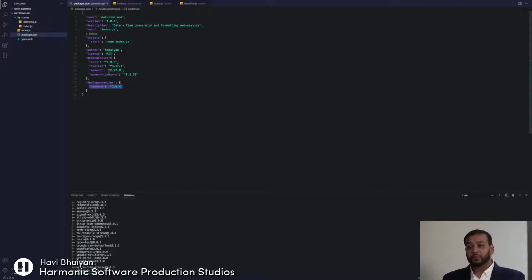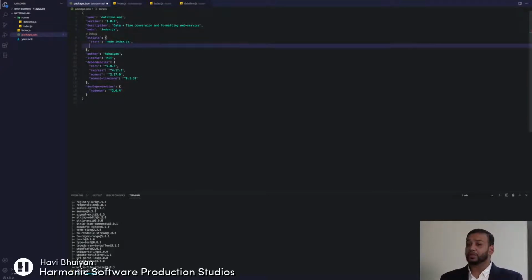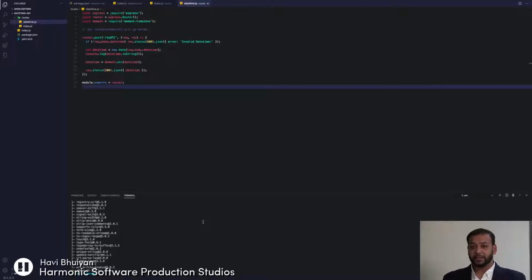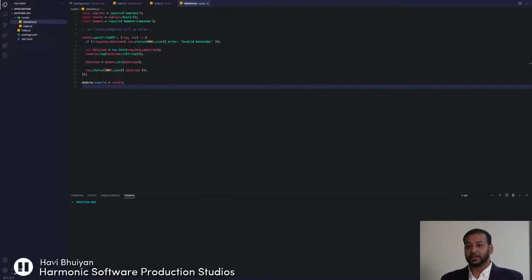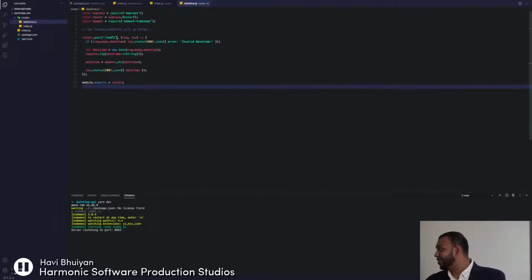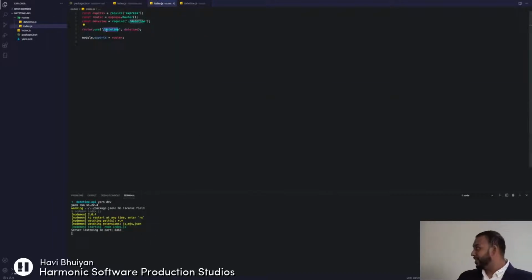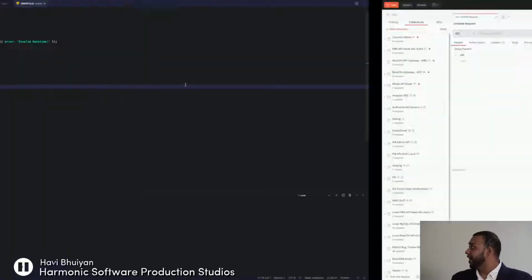So to test this out, we're going to install a dev dependency. This one's called Nodemon. What Nodemon does is allow us to easily restart our server every time we hit the save button. It'll be watching for any changes in our files and automatically trigger a restart. This way, it saves us some time from having to close the server and restart it. All right, now that we've got our server listening, you can see down there that it's listening at port 8463. We're going to go ahead and test this out.